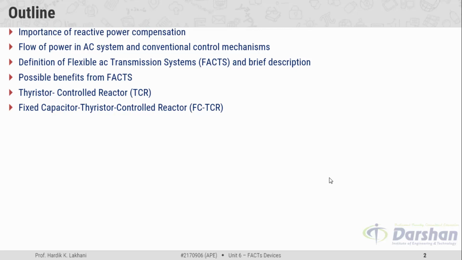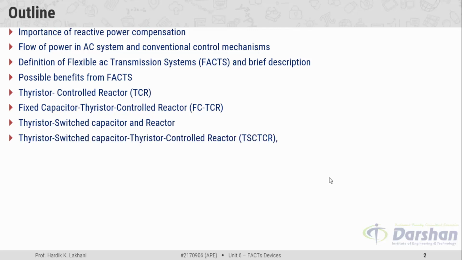After understanding the limitation of TCR, we will move towards the fixed capacitor thyristor controlled reactor, which is known as FC-TCR. Thereafter, we will try to understand thyristor switched capacitor and the reactor. Next topic will be the thyristor switched capacitor and thyristor controlled reactor, which is known as TSC-TCR. After that, STATCOM, that is static compensator. So we will understand the construction and the operating principle of STATCOM.